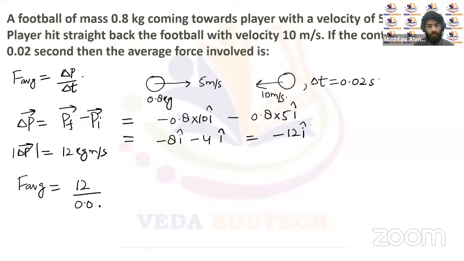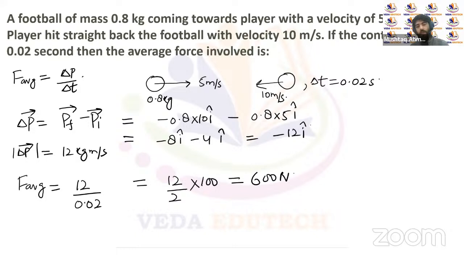We can write it as 12 upon 2 multiplied by 100. So the average force acting on the body, the football, is 600 newtons, right?